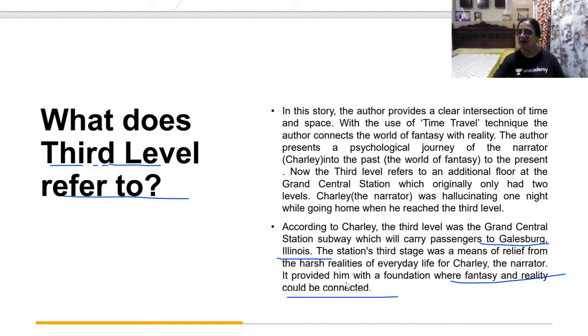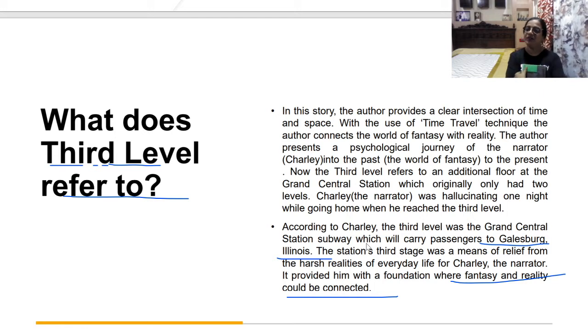So Sam Venner was the psychiatrist, and he also said that he liked Galesburg, Illinois, and he too went into, of course, the third level. Are you following it? He went into the third level, he wrote that letter, and thus Charlie got the letter among his stamp collection, and this is how this letter can be interpreted.